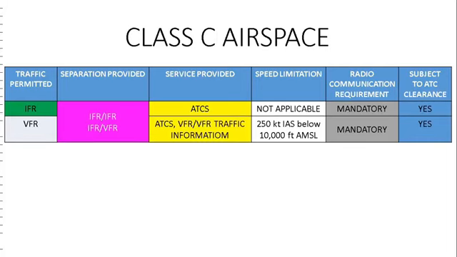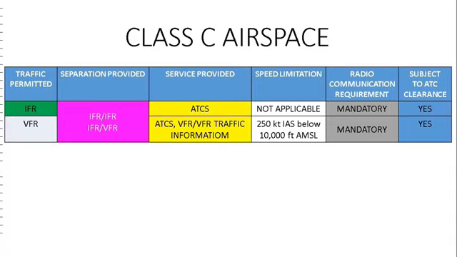Class C airspace, IFR, VFR both traffic are permitted. Separation is provided between IFR and IFR and IFR and VFR. Here, the point to be noted is that IFR and VFR are separated, but VFR and VFR are not separated. IFR are provided with air traffic control services. VFR are provided air traffic control services with respect to other IFR flights. However, VFR and VFR will receive only traffic information.